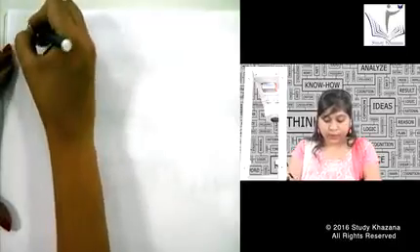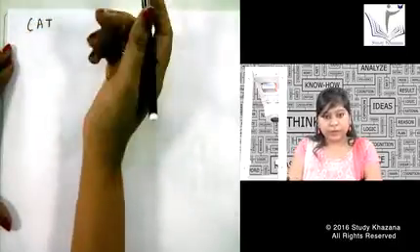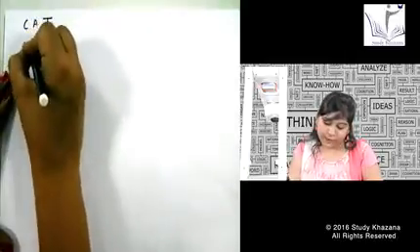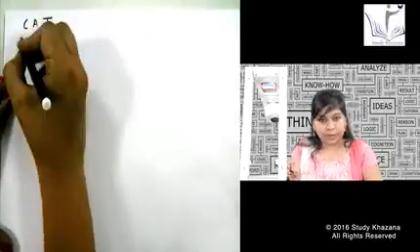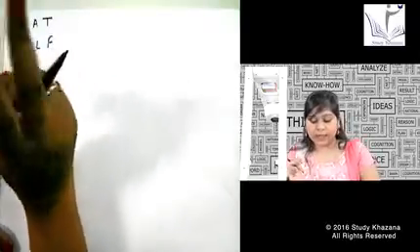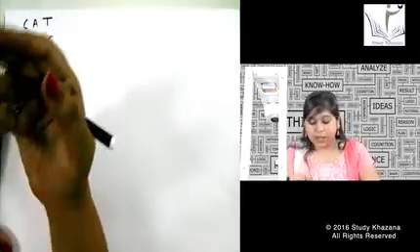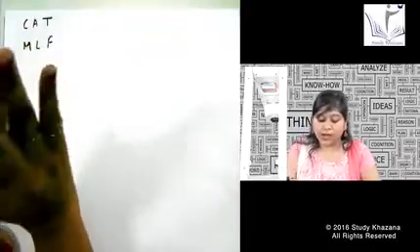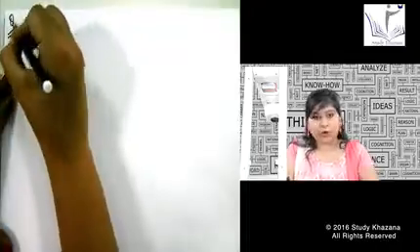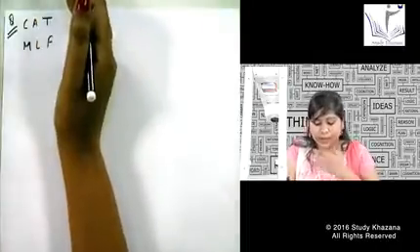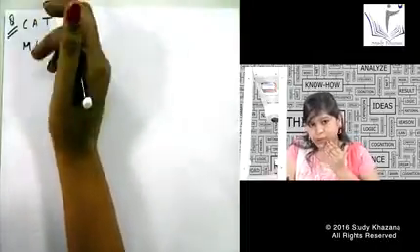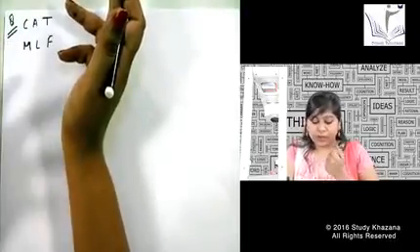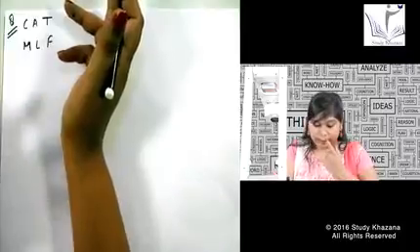Second, we have given the names. So if I have the word cat and I encode it like MLF, this is a little bit difficult pattern for you to find out in the starting, but just start thinking the process. C, D is not given over here, so this is not a +1 coding. I cannot give any name to this coding because all the codings do not have names, obviously. So B is also not given for A, U is not given for T. So what can be the pattern between them?